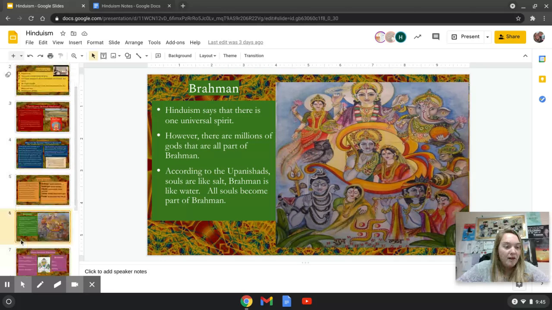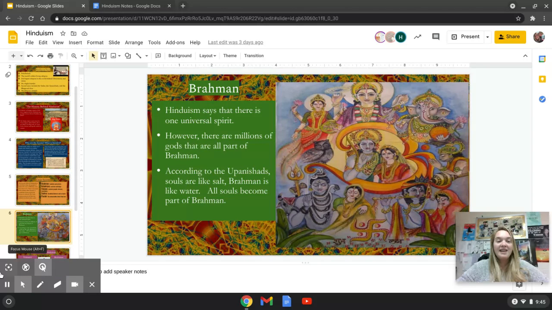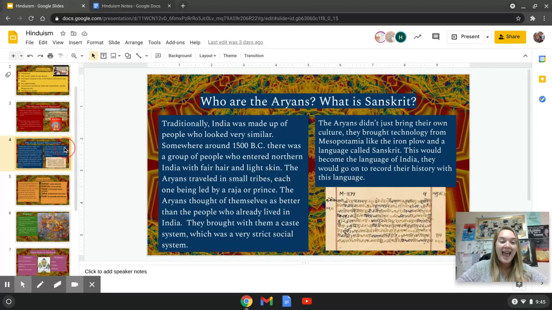Let me go back to talk about the Aryans. What reminded me of this little symbol, a lot of people think that looks like a swastika, and that might be where the neo-Nazis got the idea of the swastika. Even Hitler talked about it. We're going to move up in history some. I like to talk about this because, since the Aryans, this is like the origins of racism, where racism came from.